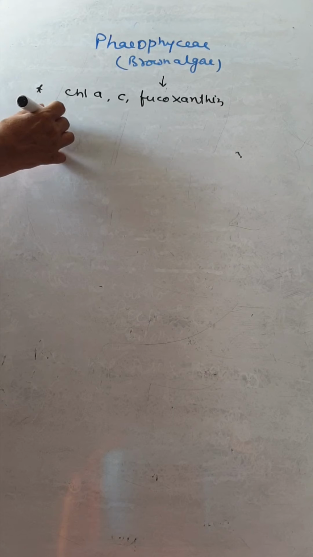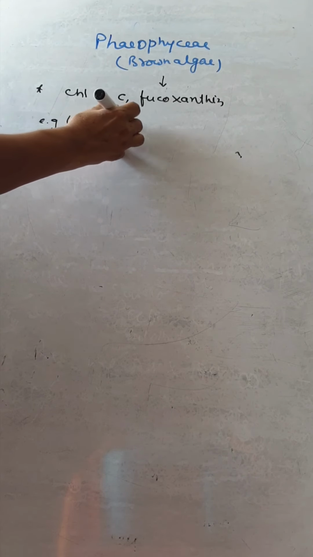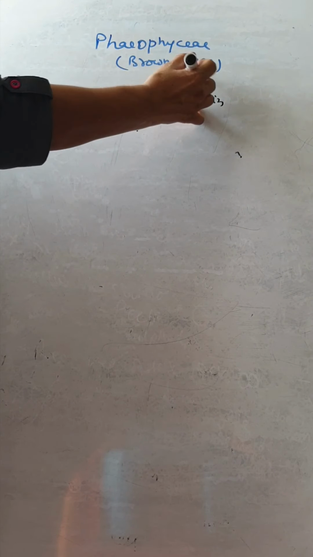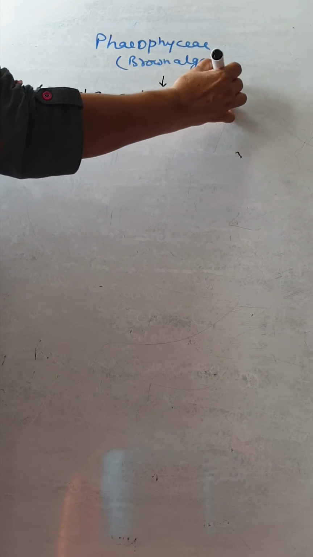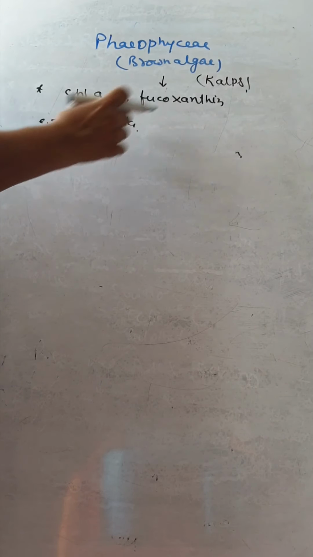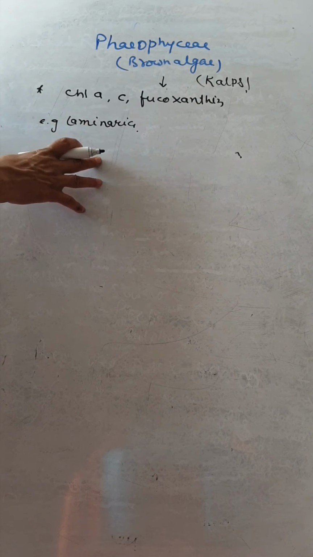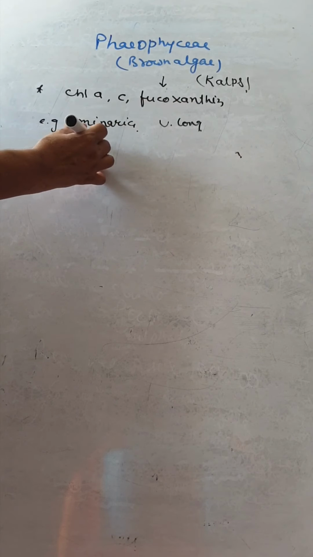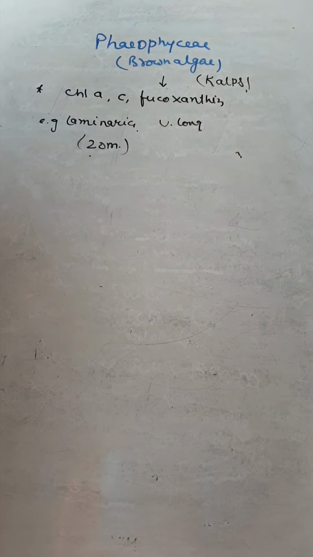And the example is Laminaria. The Phaeophyceae are now commonly called the kelp. Example, Laminaria, the very long algae, it can be 20 meters long.